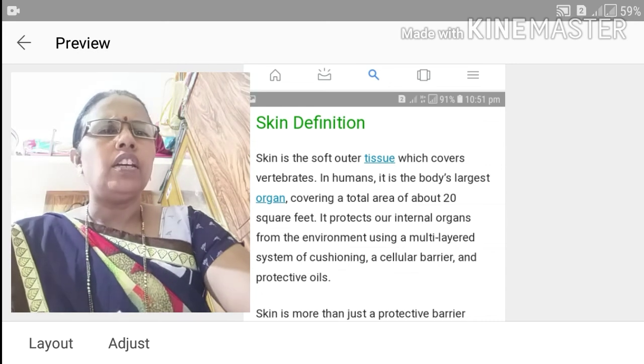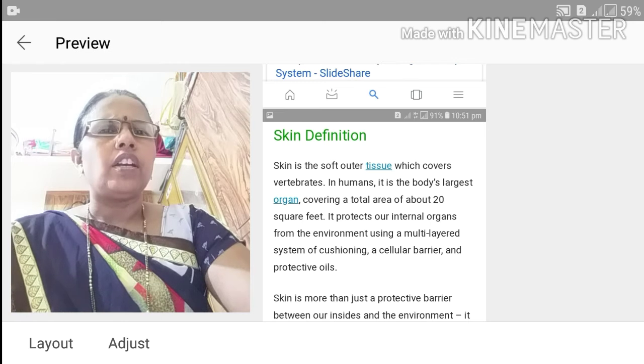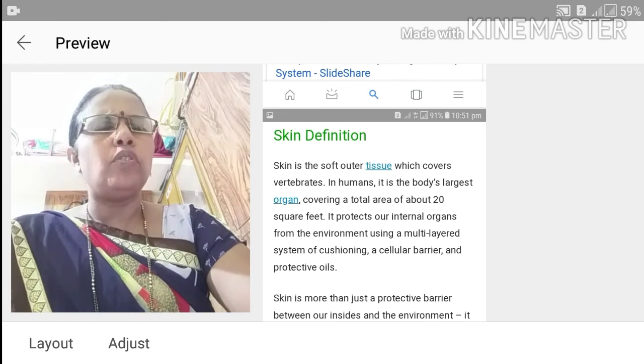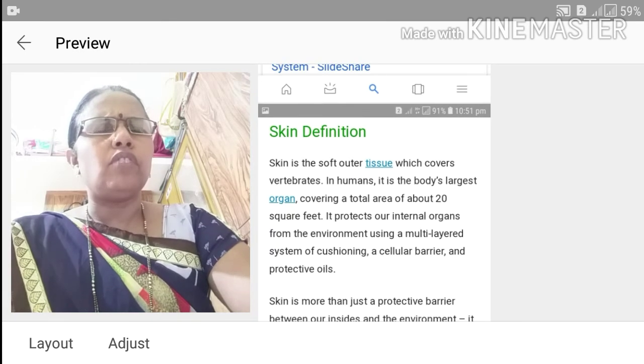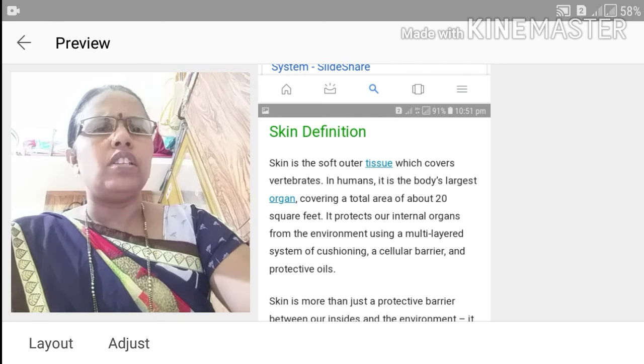In the human, it is the body's largest organ, covering a total area of about 20 square feet. It protects our internal organs from the environment using a multicellular system of cushioning, a cellular barrier and protective oils.